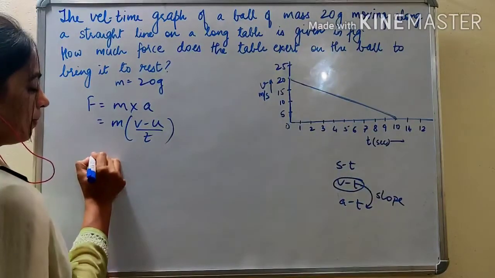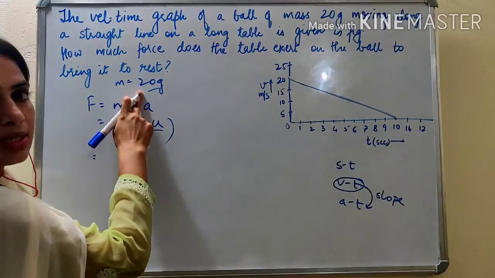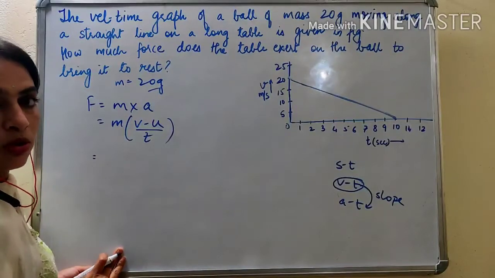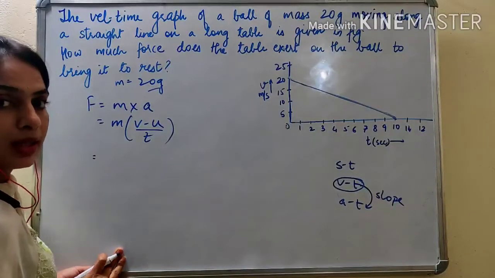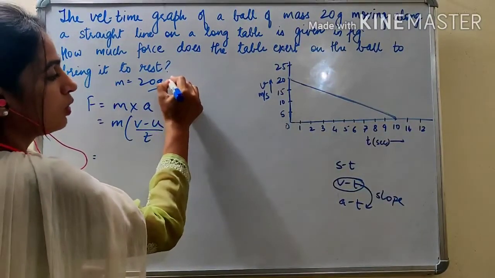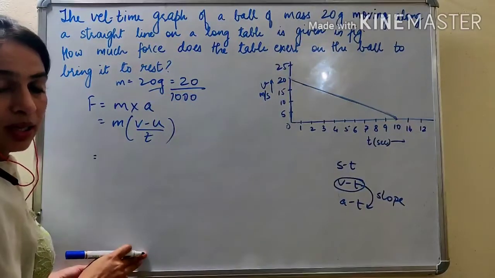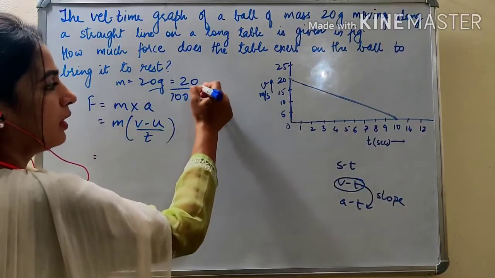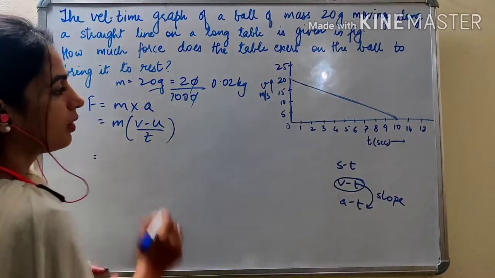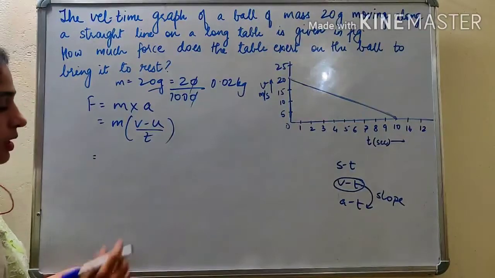So we can write this mass. Before substituting mass, we have to see whether it is in SI units or not. Mass is given as 20 grams. Gram is not the SI unit of mass. What is the SI unit of mass? Kg. So we have to convert this 20 gram into kg. That is 20 upon 1000, since 1000 grams make a kg. So 20 divided by 1000 will be 0.02 kg, when you take these two zeros up. So 0.02 kg is the mass in SI units.